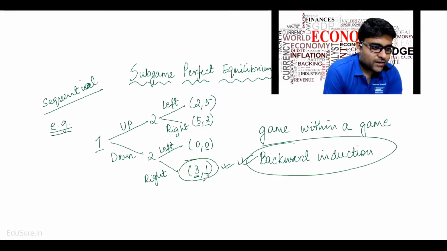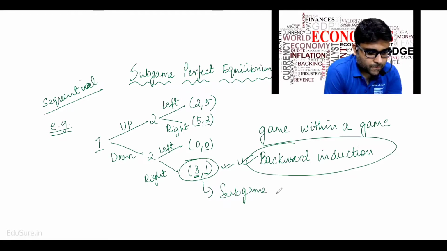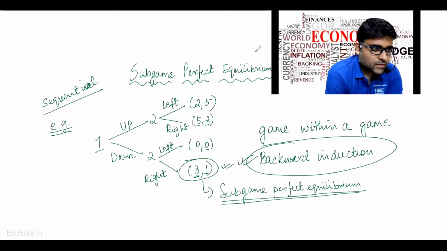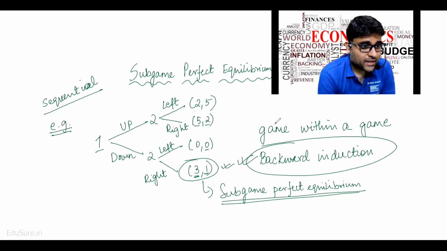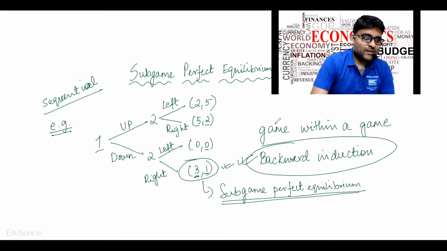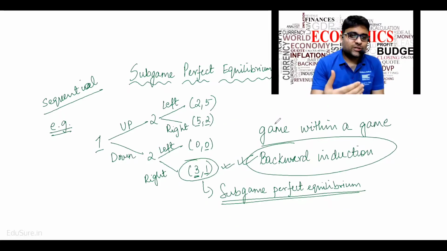3 comma 1 is called the subgame perfect equilibrium, because player one can see the future, and player one knows that player two will maximize his or her payoff.